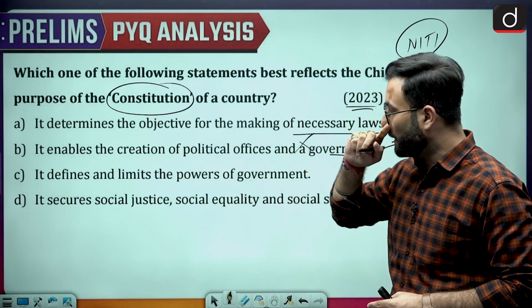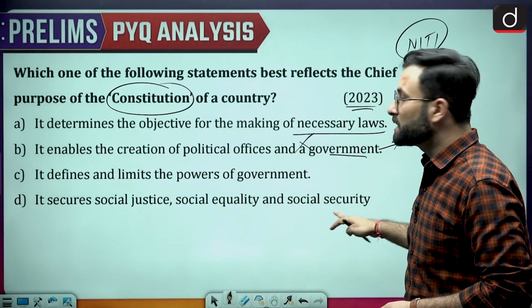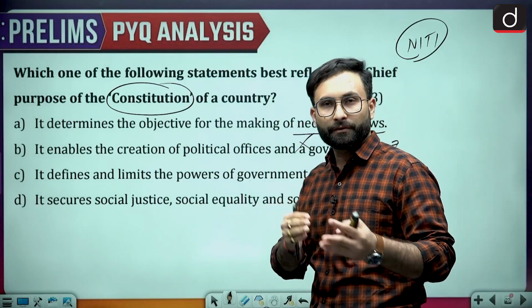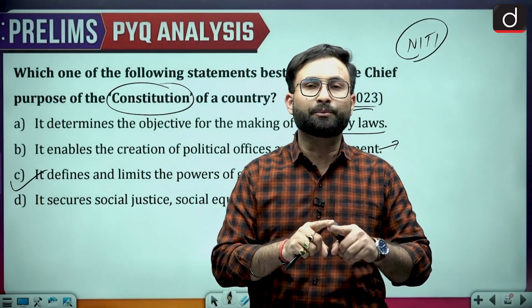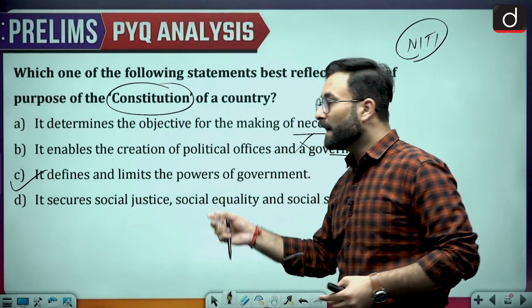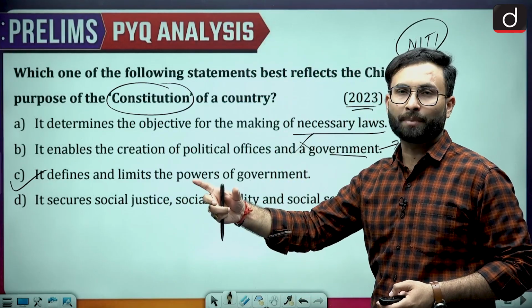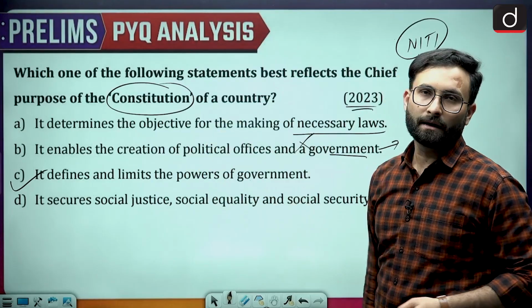Coming to the next option over here, it secures social justice, social equality and social security. That can be done in different ways as well. But when we talk about the constitution, the chief purpose, or you can say the most important purpose, is to make sure that the government does not exceed its power. So it defines and limits the power of the government. Option C would be your right answer over here.